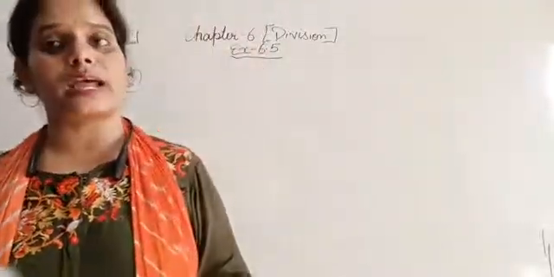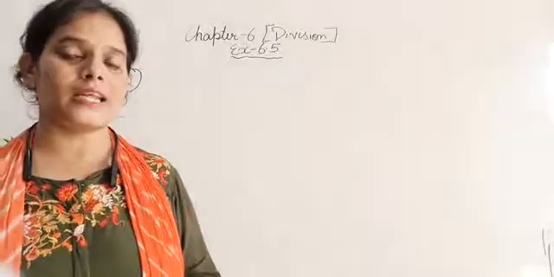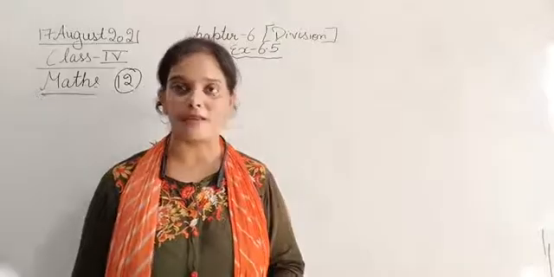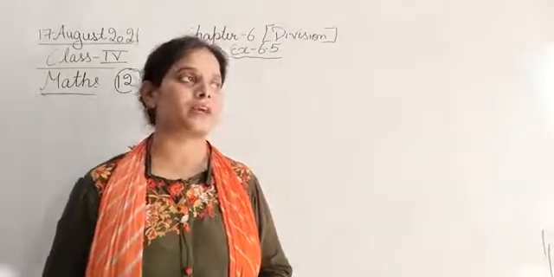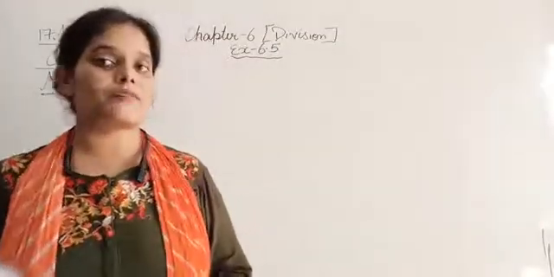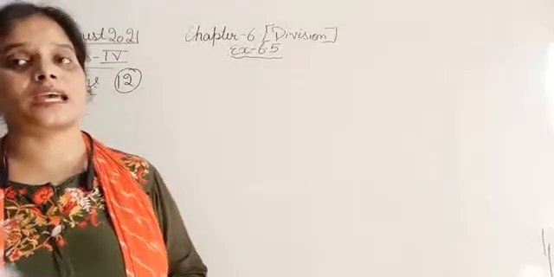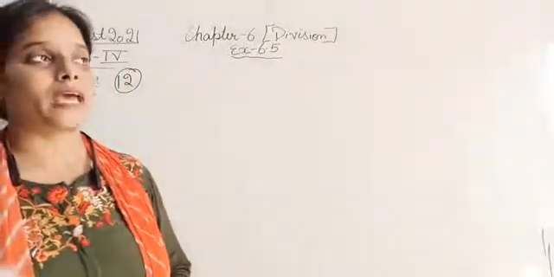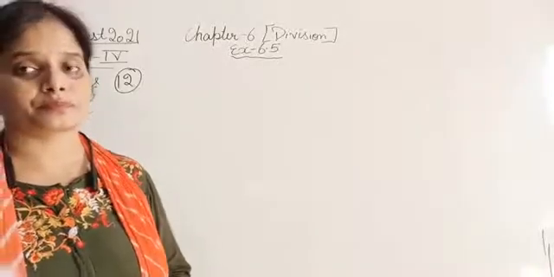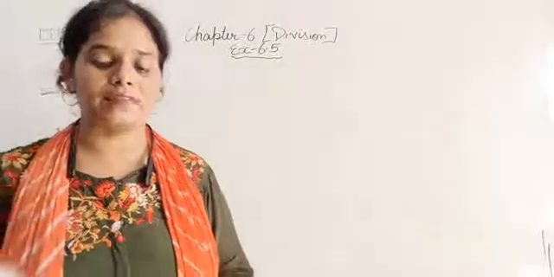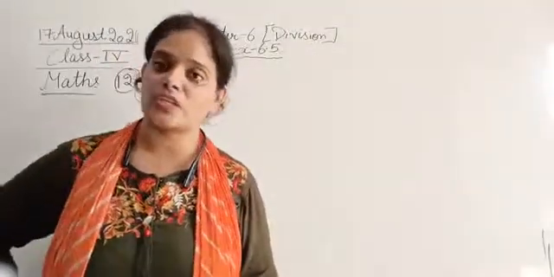So we have to write the greatest number of 5 digits and then divide that number by 35. So the greatest number of 5 digits is 99,999, and we have to divide it by 35. So the divisor is 35, and then we have to find the quotient and remainder.